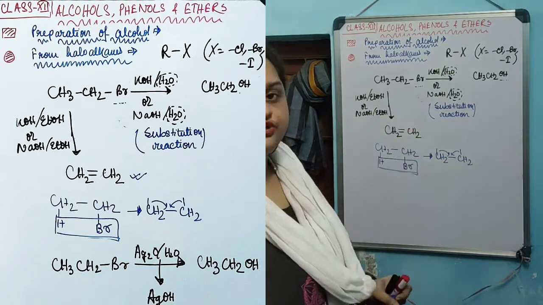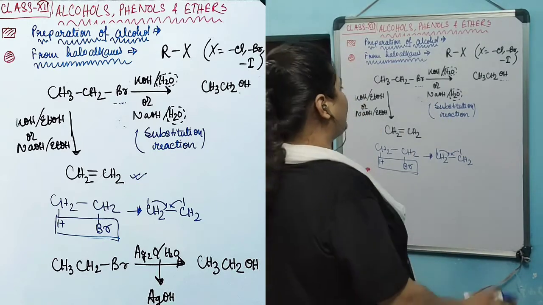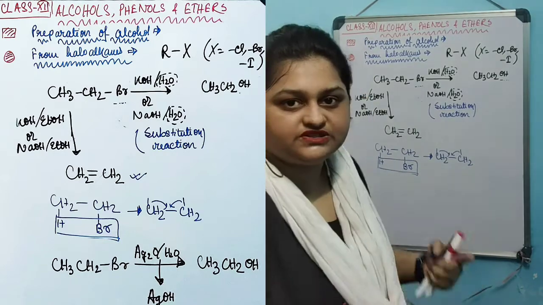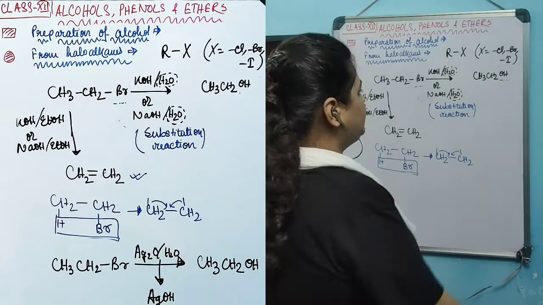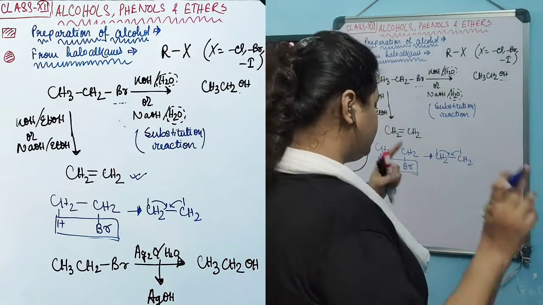Thus this elimination reaction happens. Now this entire elimination reaction will happen if any alcoholic medium is taken instead of the aqueous medium. In aqueous medium, alcohol will be produced via substitution reaction.